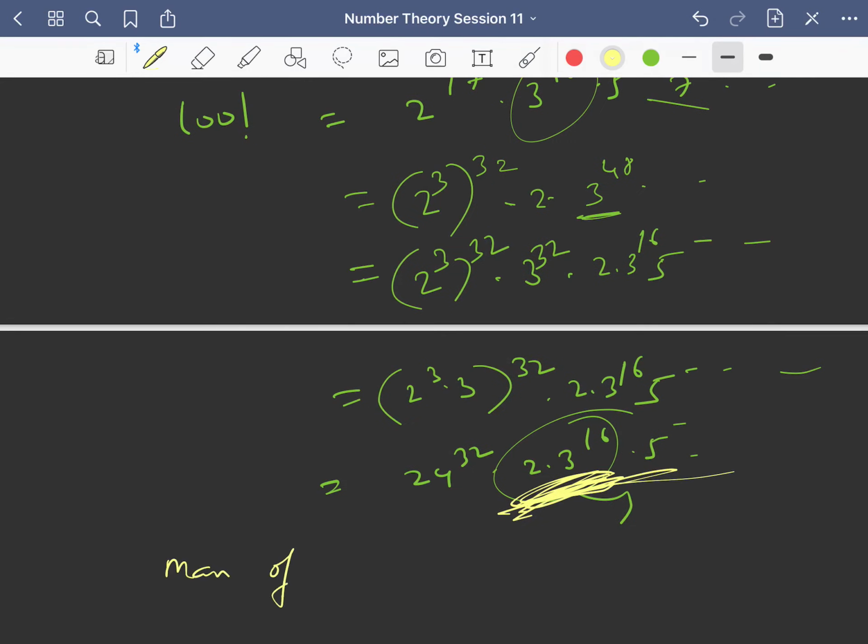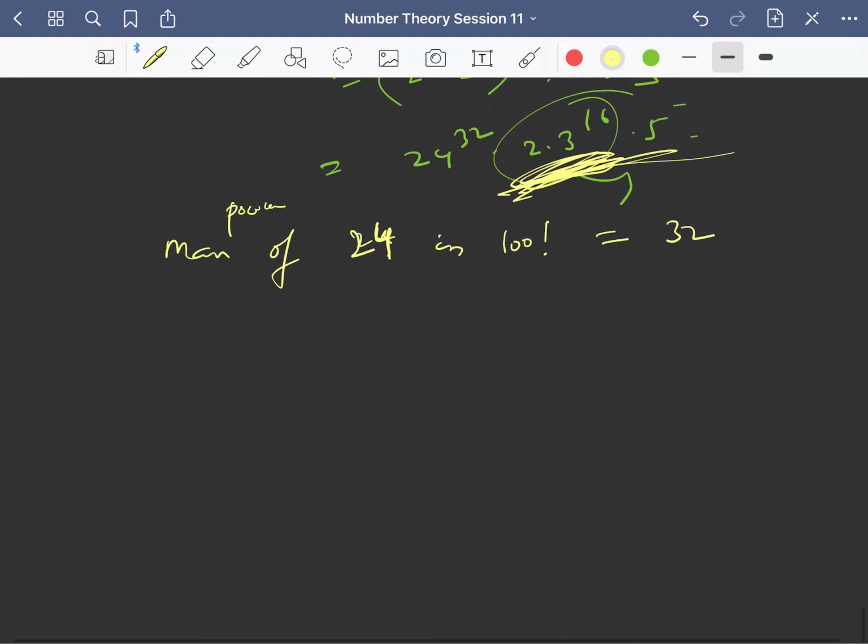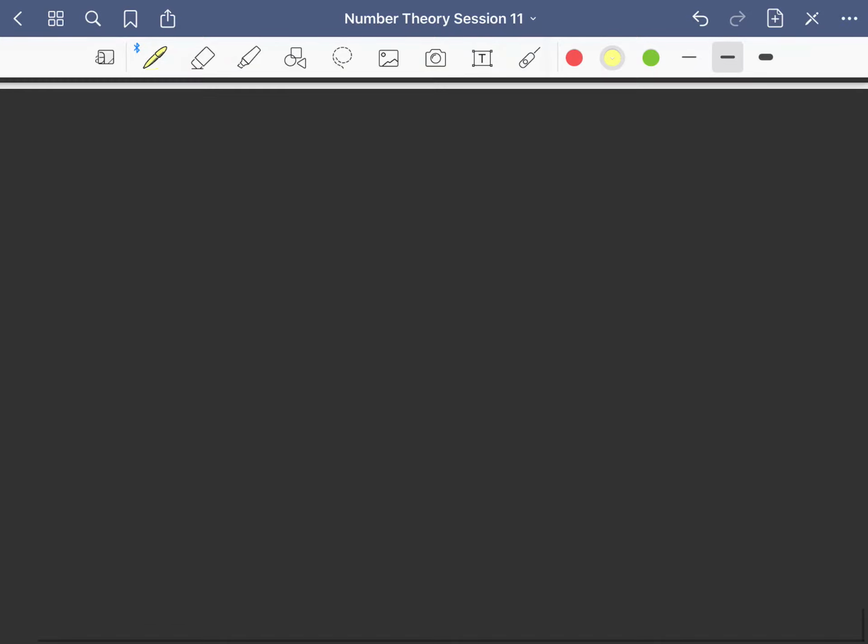So the maximum power of 24 in 100 factorial is how much? It is nothing but 32 only, right? So I think this is very clear to you. Now let us do one more question.